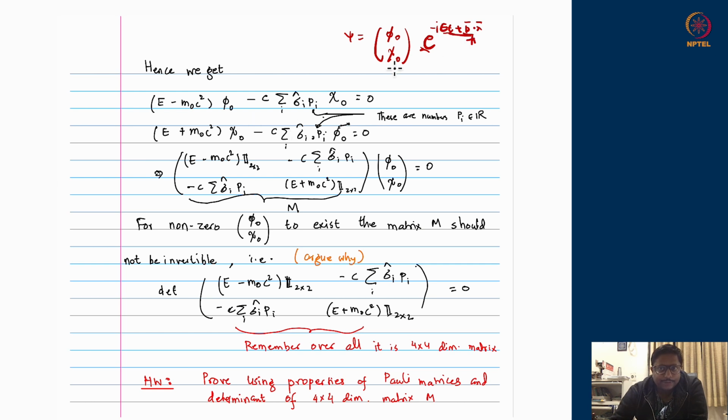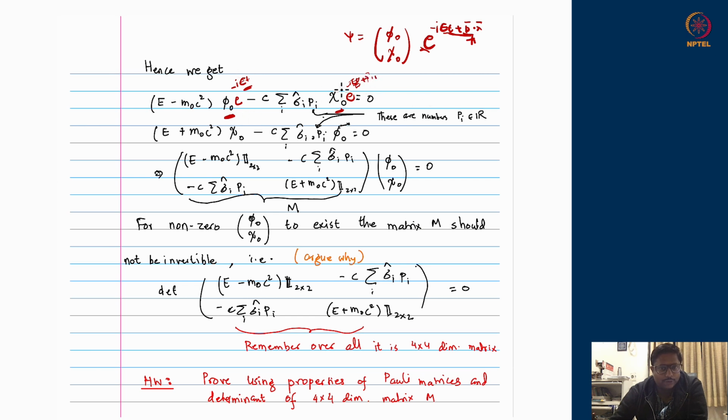So therefore, this phi naught and chi naught are constant things. We want to know what these constants are, but anyway, first we will write down the structure. So I will get phi naught times in principle e to the power minus i e t plus all this exponential term, and similarly in the second term e to the power minus i e t plus all the exponential term, but these are common to both of them.